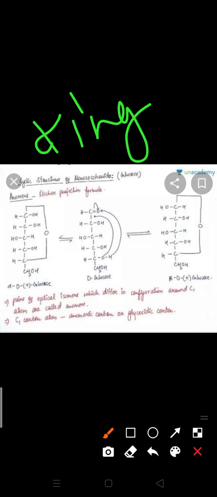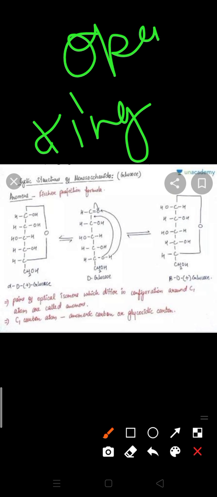As at the beginning of the class I told you, glucose is present in ring form and also in straight line form, which means open chain form. You can see here the open chain form of glucose. Here you can count how many carbons there are: 1, 2, 3, 4, 5, 6 carbons. In the topmost carbon you can see O, double bond O, this is the particular structure of it.